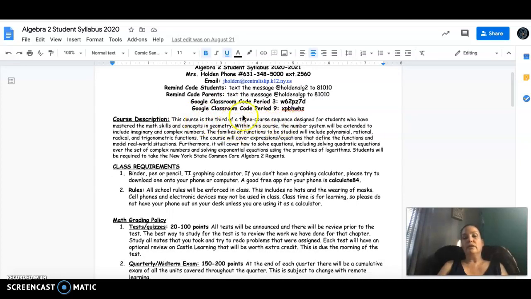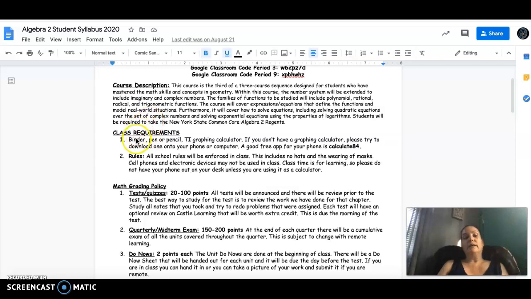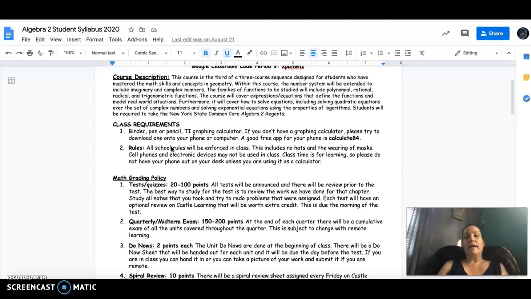It's the 3rd year of a sequence, and it's for students who are working on their Advanced Regents Diploma. There's a lot of content to cover. It's a difficult Regents to pass. But we certainly work hard throughout the year to get your son or daughter prepared for that. I don't really mind if they want to use a notebook or a binder, pen or pencil, however they want to keep themselves organized. If they have a graphing calculator, great. If not, a good free app that I found for my phone was Calculate 84 that they can use.